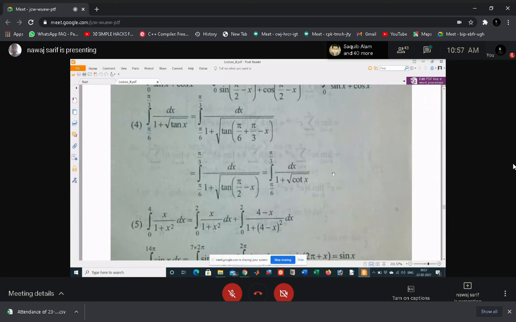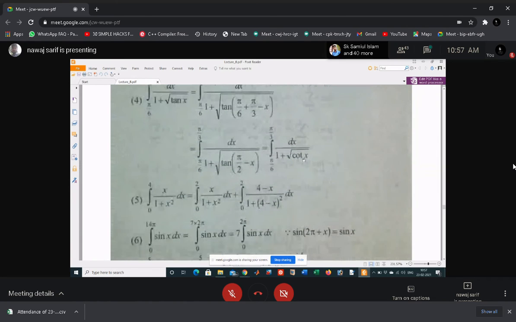I think in this case it is pi by 3 minus pi by 6, and then divided by 2. So I think in this case the answer will be pi by 12. Just try to find out the answer.